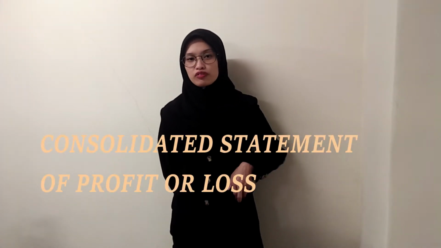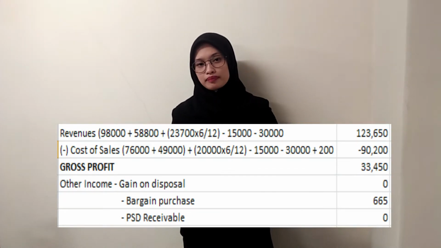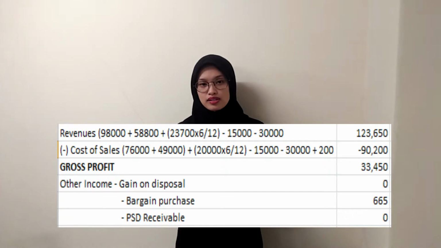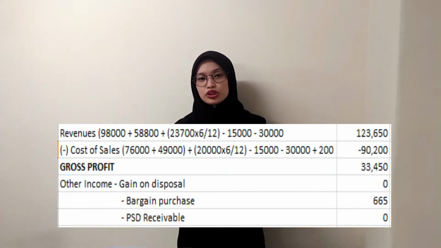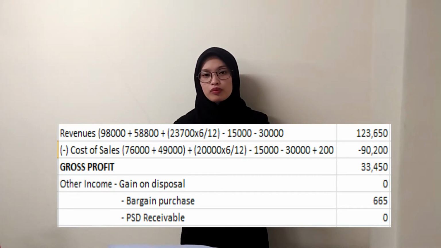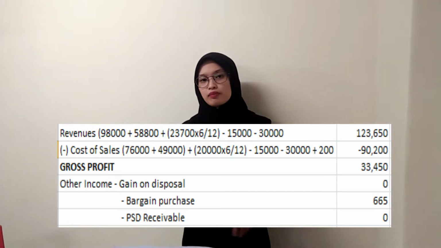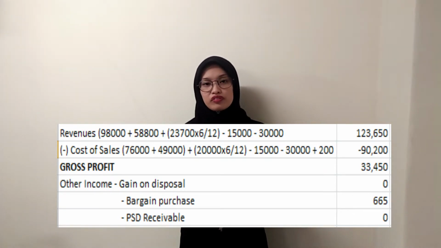Next, we will proceed with the consolidated statement of profit and loss for Mercury Berhad for the year ended 31st December 2017. All the amounts of SOPL of Mars Berhad will be apportioned into 6 months because the date of acquisition of Mars started from 1st July 2017. Okay, so for the consolidated statement of profit and loss, we will start with revenues.